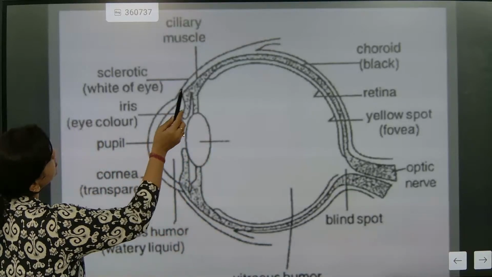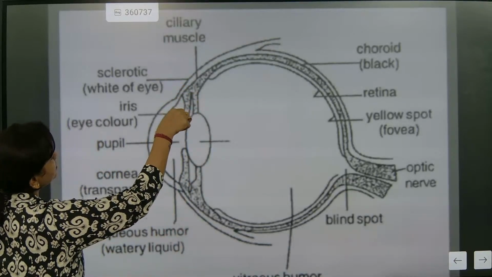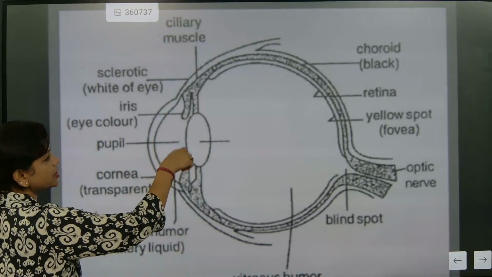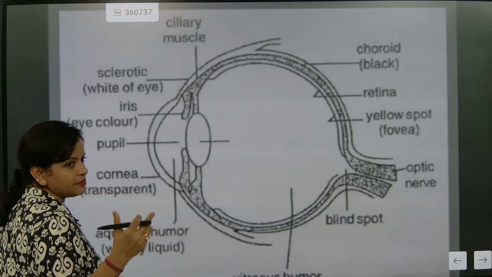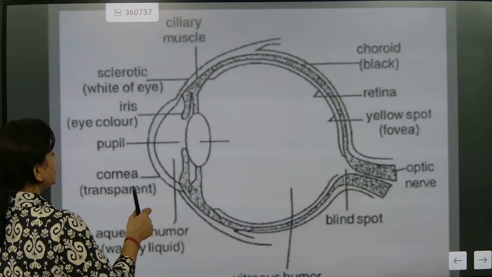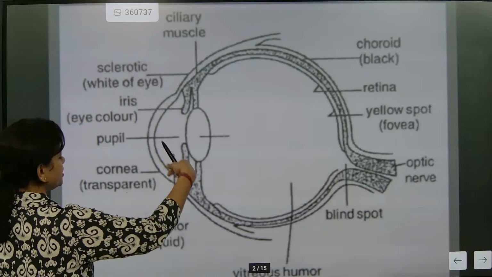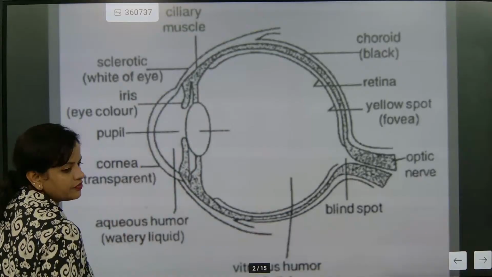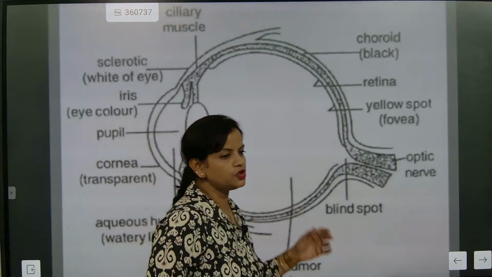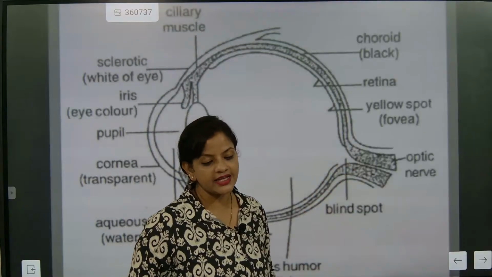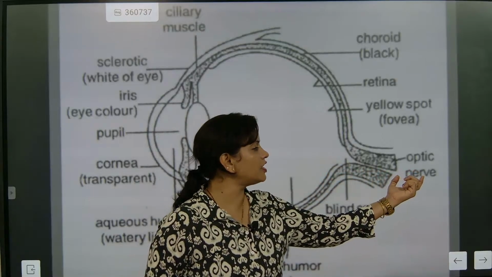Now next part is, this is exactly iris. The iris is just like a shutter, and it will keep on changing its shape because of the light brightness that is encountered. After that, cornea. Cornea is the bulge portion. This part is filled with a fluid called as aqueous humor, and this part is filled with vitreous humor. This spot is considered as blind spot, and this is called as optic nerve.